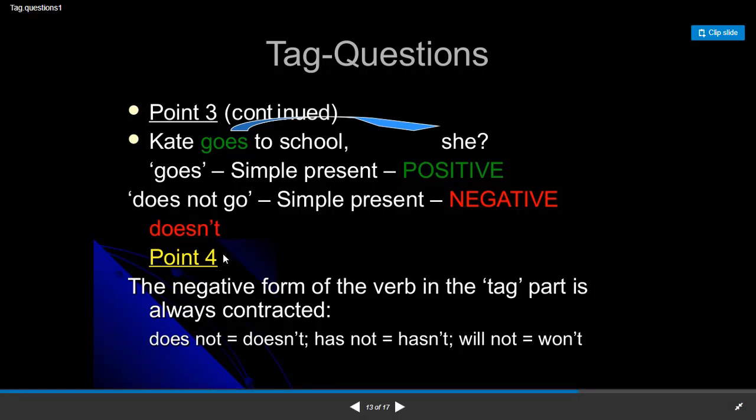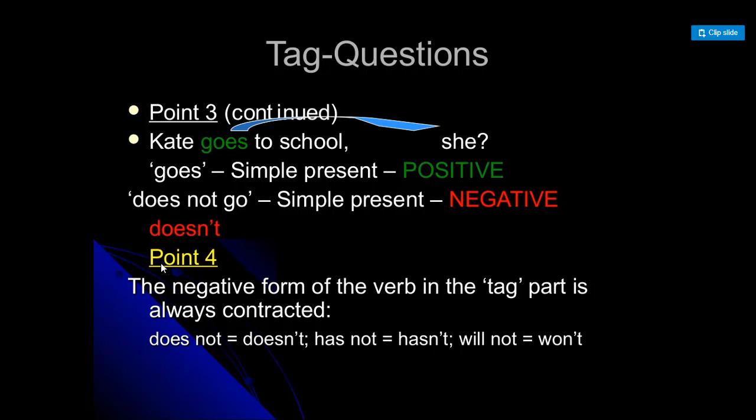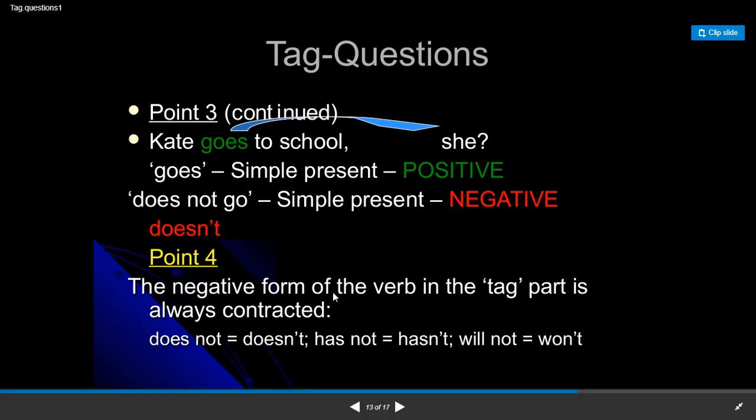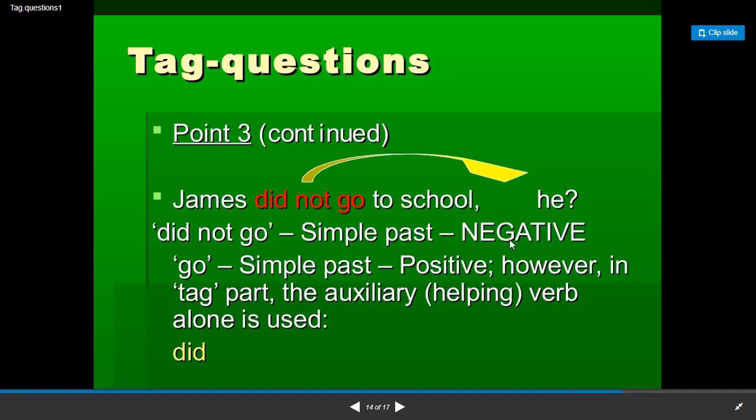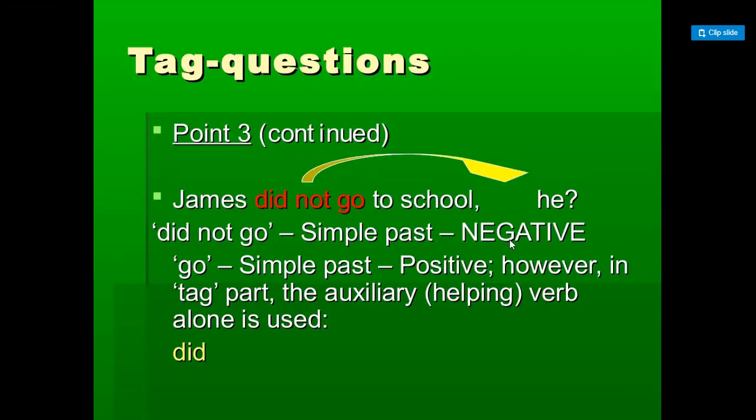This will lead us to the fourth point to respect when forming the question tag, saying that the negative form of the verb in the tag part is always contracted. Not "does not" but "doesn't", not "has not" but "hasn't", not "will not" but "won't", and so on and so forth.